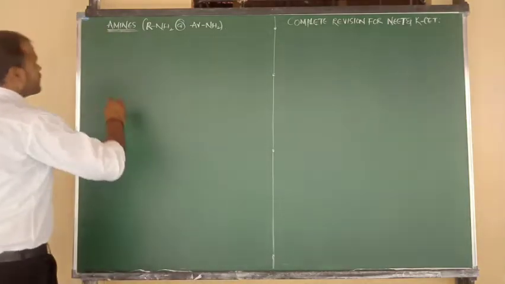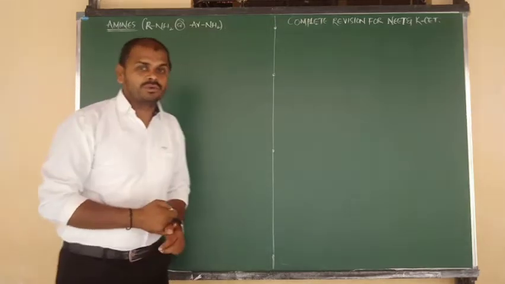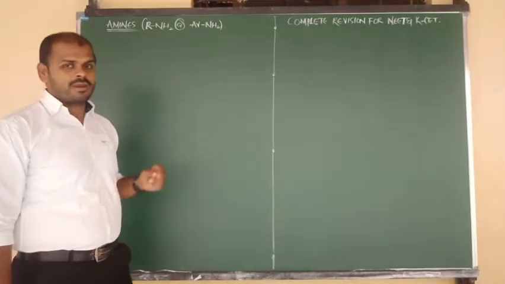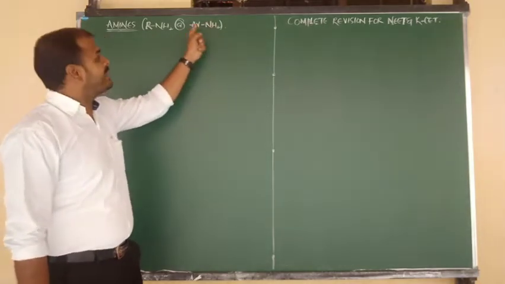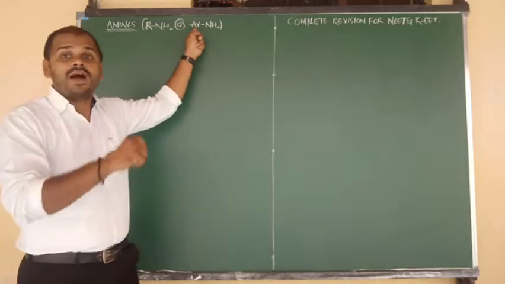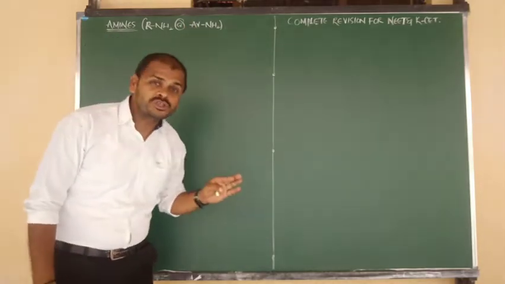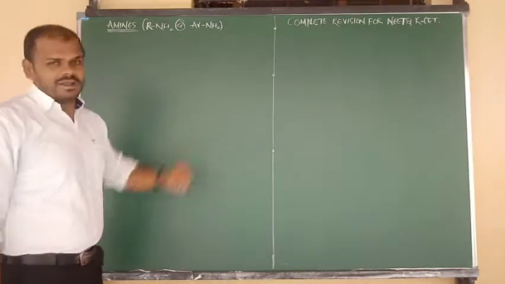So amines, what is the general formula of amines? RNH2, nothing but aliphatic amine formula. And aromatic amine formula ArNH2, nothing but aromatic amine. Ar के प्लेस में अपन क्या लिखना, C6H5, nothing but benzene bonded to NH2, and we can say aniline. So aliphatic amines and aromatic amines.